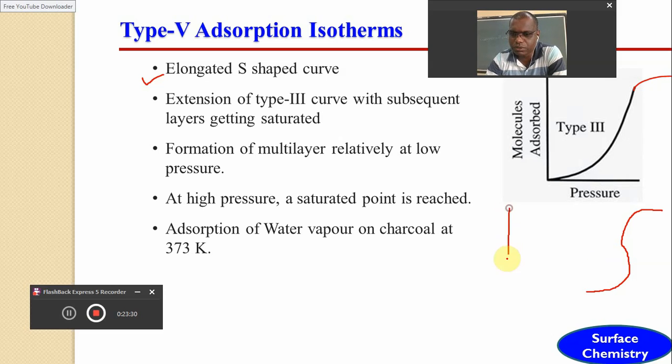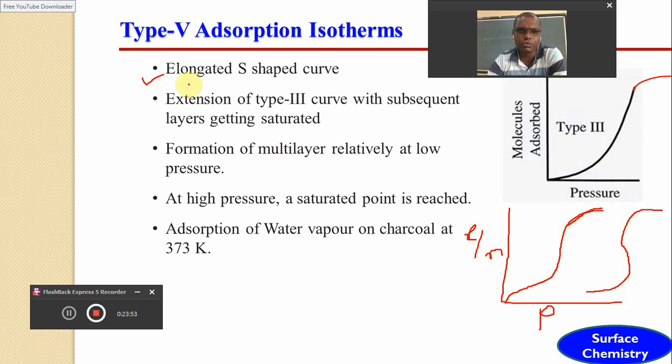Suppose this is the graph, then the elongated S-shaped curve can be shown like this. Whenever x upon m versus p is plotted, we get the elongated S-shaped curve, which is observed in the type 5 adsorption isotherm,